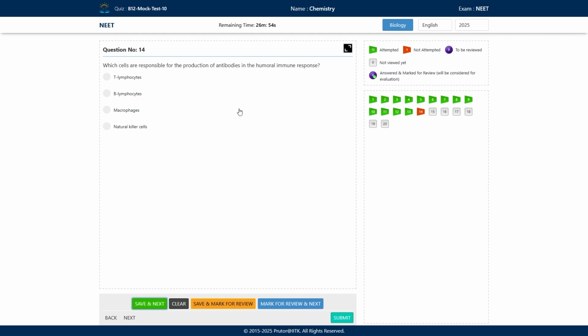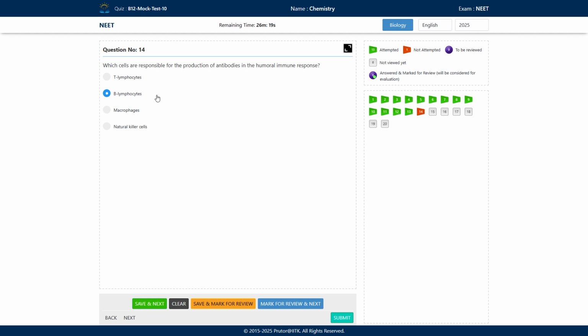What will be the correct answer? Your option number B is the correct answer here, B lymphocytes.